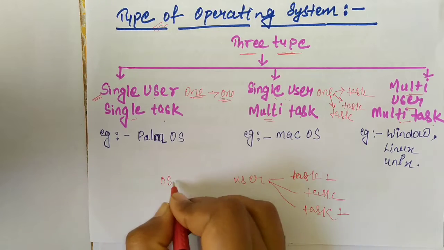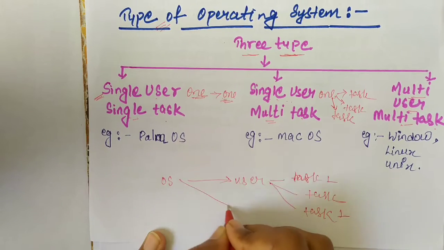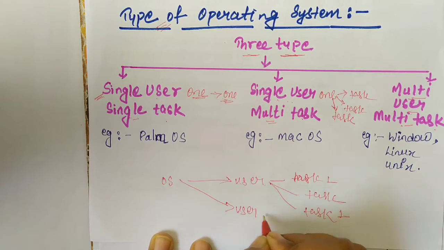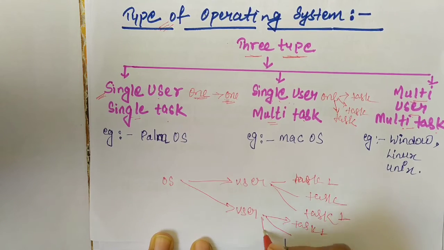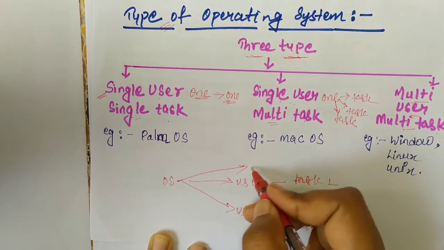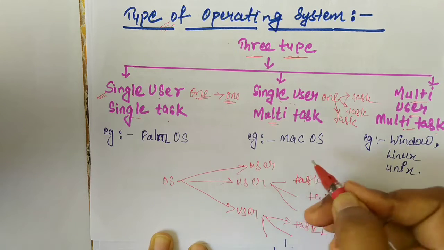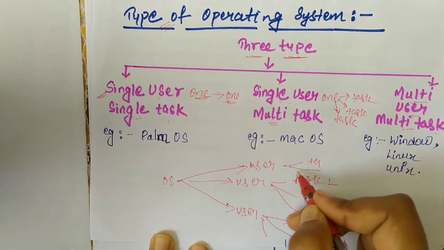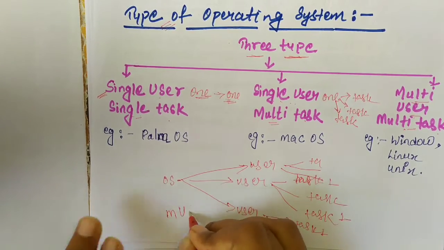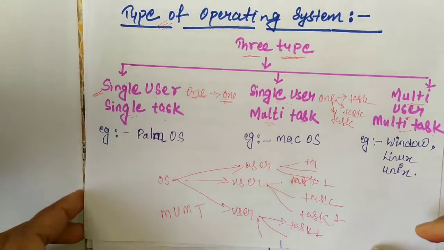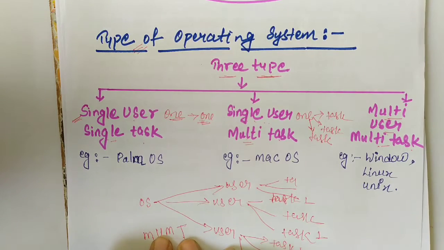In this operating system, this is the first user and this is a second user performing task 1, task 2, task 3. Here also connect this. Again a new user, task 1, task 2 or task 3. This is the example of multi-user multi-task. MUMT means multiple user multiple task.